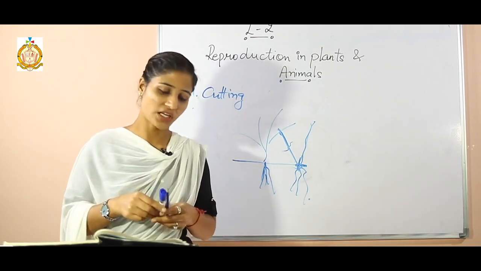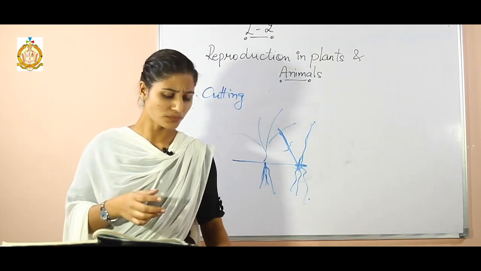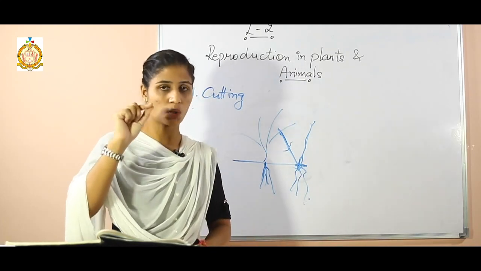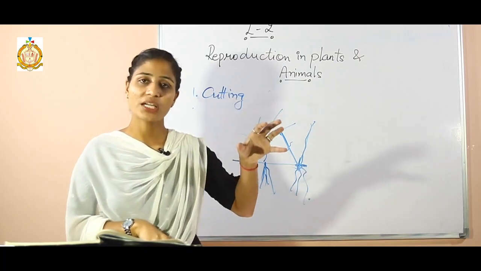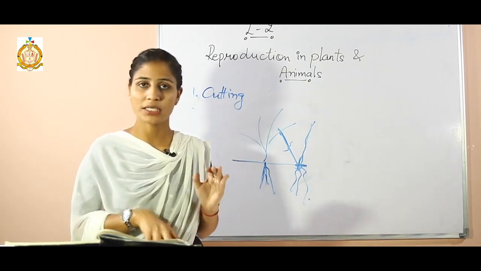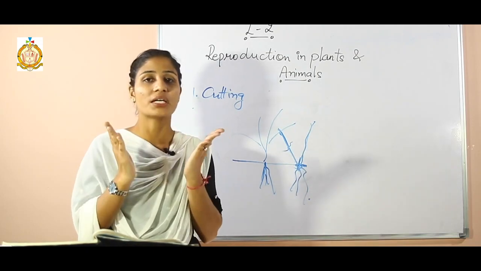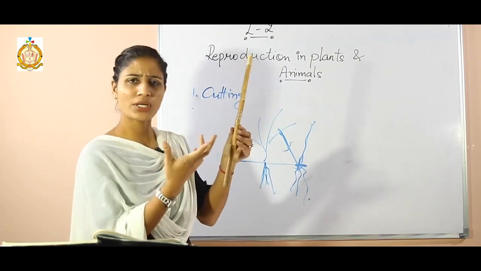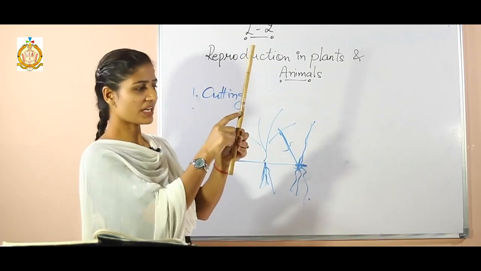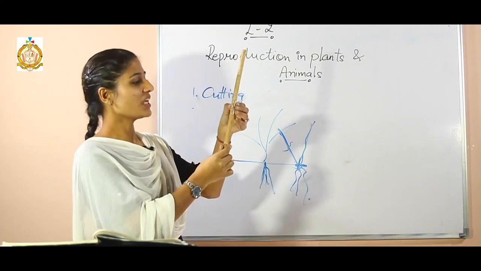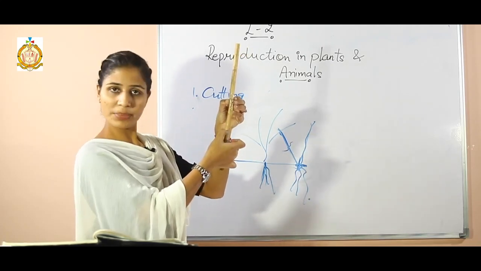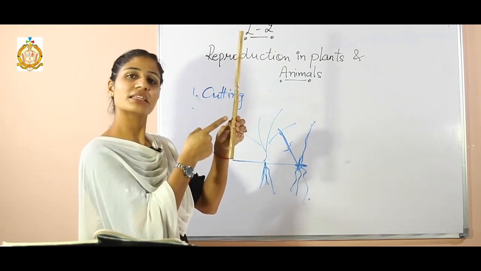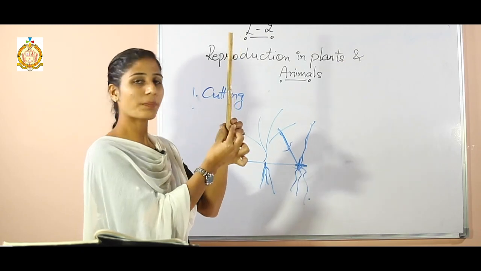Next is known as a grafting process. Now what do you mean by grafting? Grafting means we are taking the bud of a plant, okay, and we are inserting that bud in the other plant and we are applying a bandage over there. I'll show you one thing. Here I don't have the bud, but I will show you. I have applied one bandage over here, okay. We cut only the outer part of the plant, the outer bark. Afterward we embed that bud inside it and we will apply some bandage.